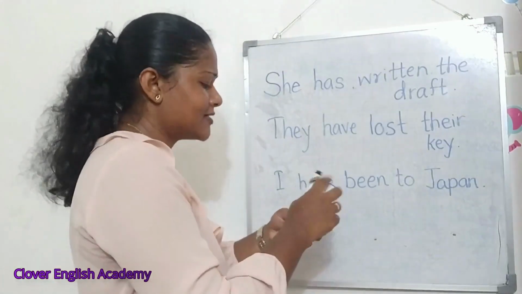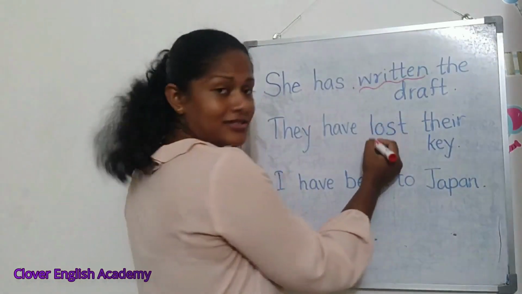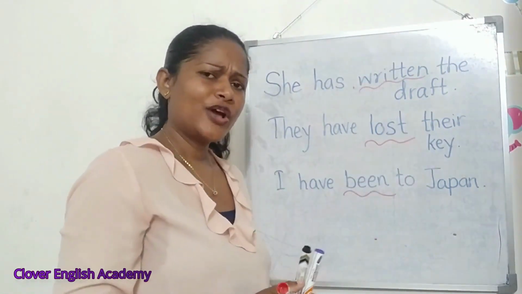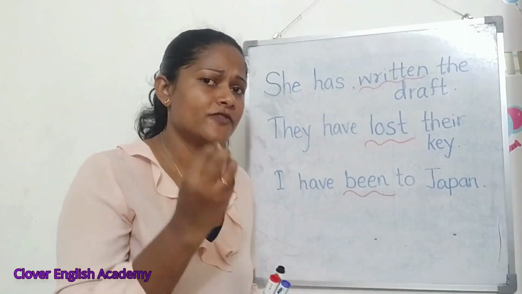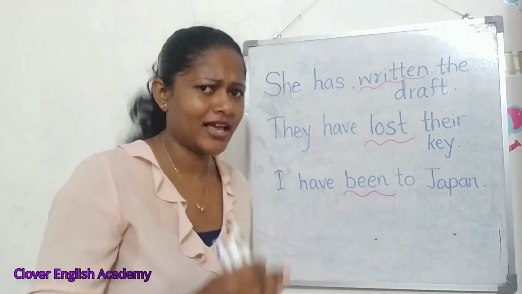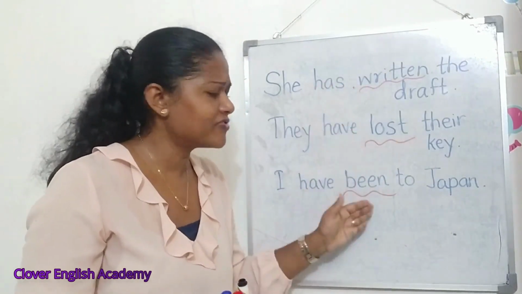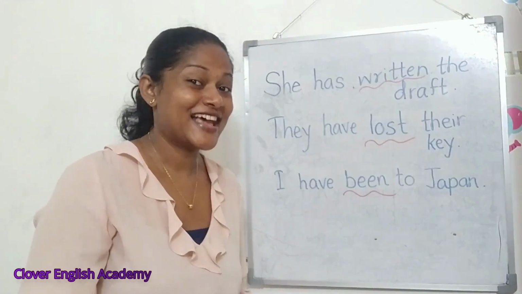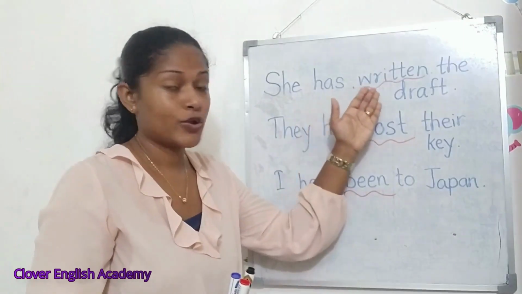Now look at the verbs of all these 3 sentences, right? Written, lost, and been. Now, if you recall my lesson on the forms of verbs, can you just think, what is the form of these 3 verbs? Yes, this is the past participle of the verb. So write, wrote, written.